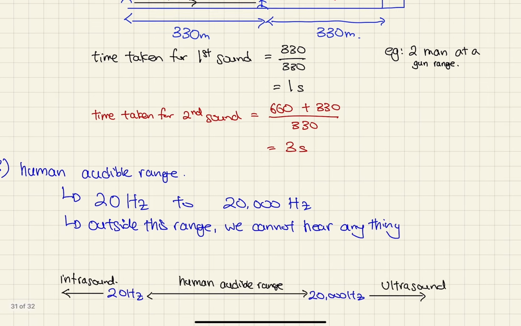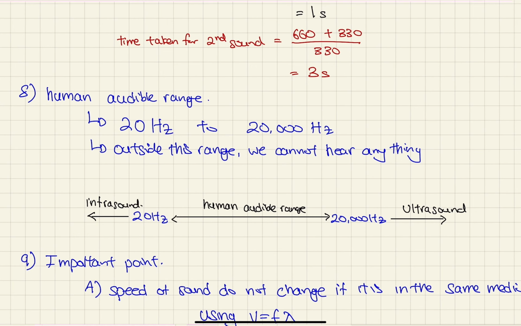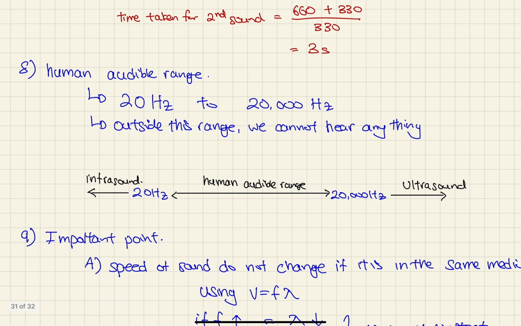Next I want to talk about the human audible range. The human audible range is from 20 Hz to 20,000 Hz. 20 hertz is a very low frequency, like for example Mr. Azwan's voice, which has quite a low frequency. But 20,000 hertz is something like Max when he was very young. He had a very high pitch.